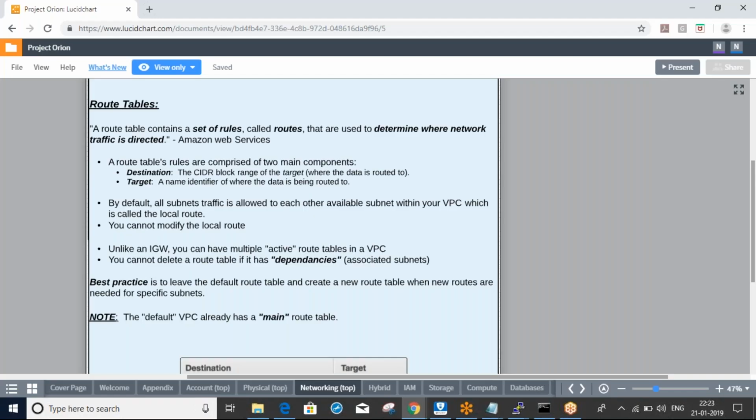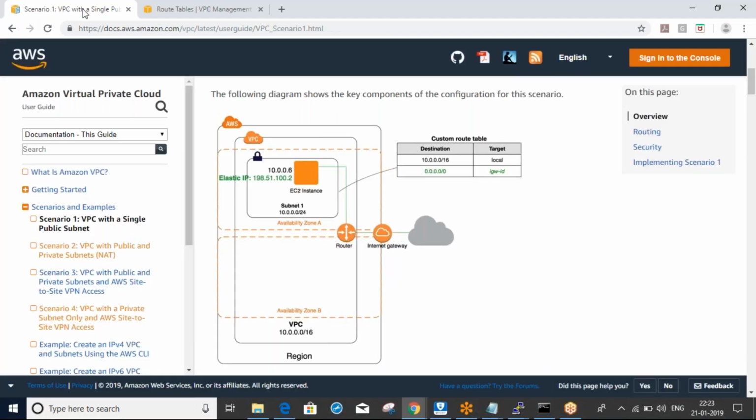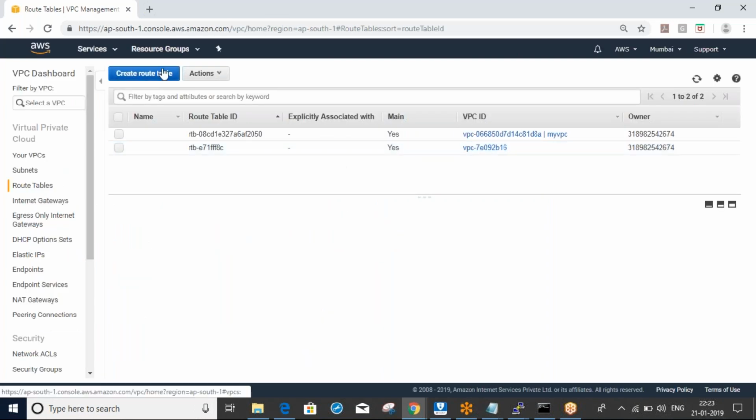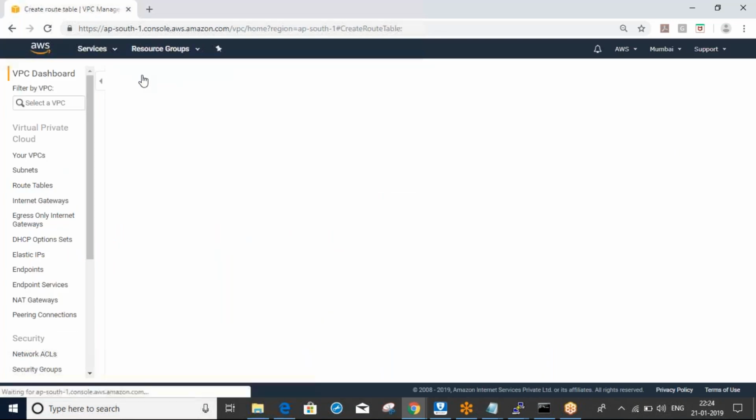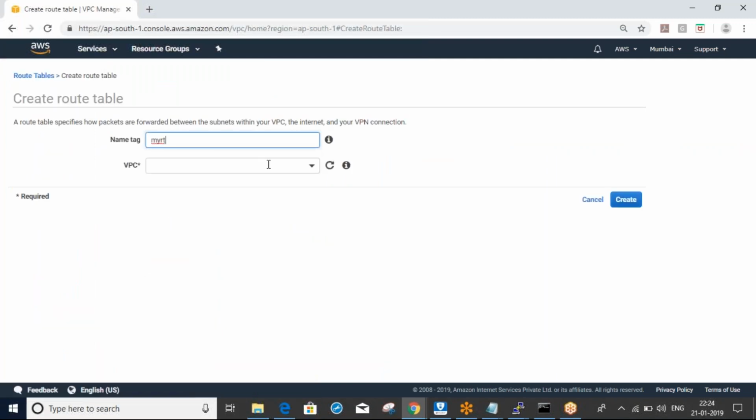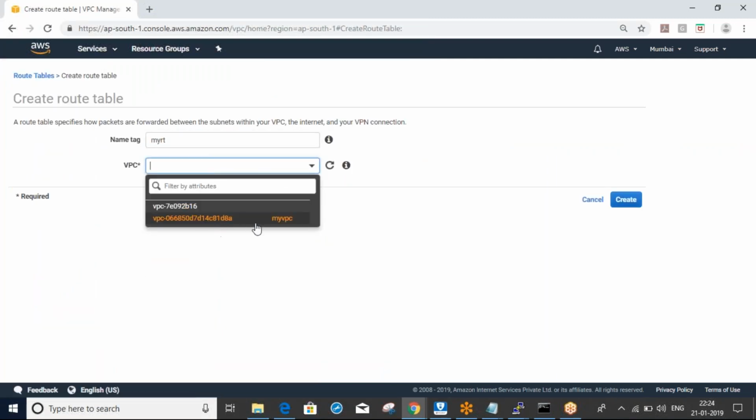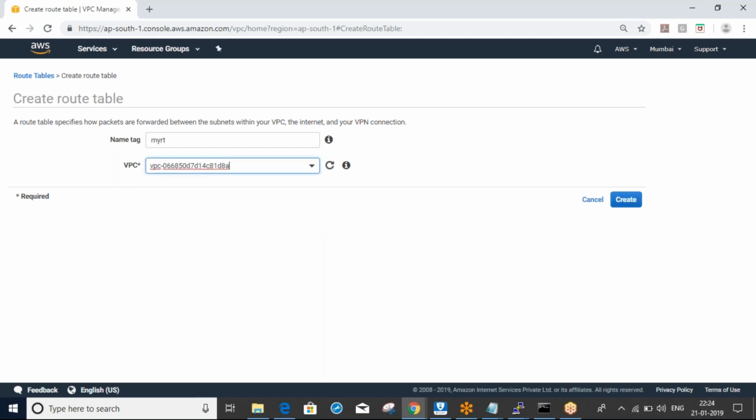So now I will create the route table. Go to route table, create route table. You can see here, these are the default ones. The default ones we'll discuss later. Create route table. So my route table, VPC. Select your VPC. Here I'm selecting my VPC, which means I'm creating the route table in my VPC.